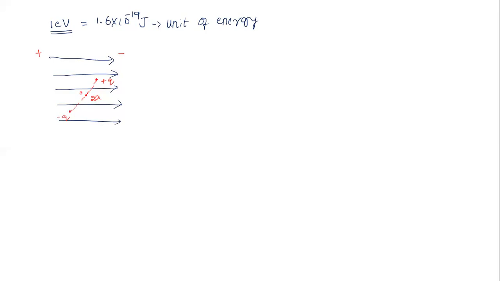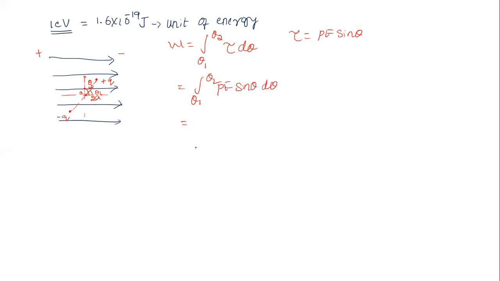Now we are going to rotate this dipole from one angle to another. Let us take this as theta 1, and I rotate it to some other angle, which becomes theta 2. What is the amount of work done now? It is the integration from theta 1 to theta 2 of tau d theta, where tau is the torque acting, and the formula we got is PE sin theta. So it becomes the integral from theta 1 to theta 2 of PE sin theta d theta.